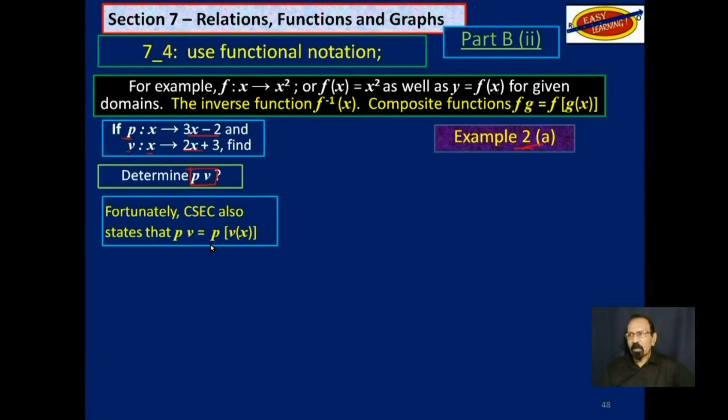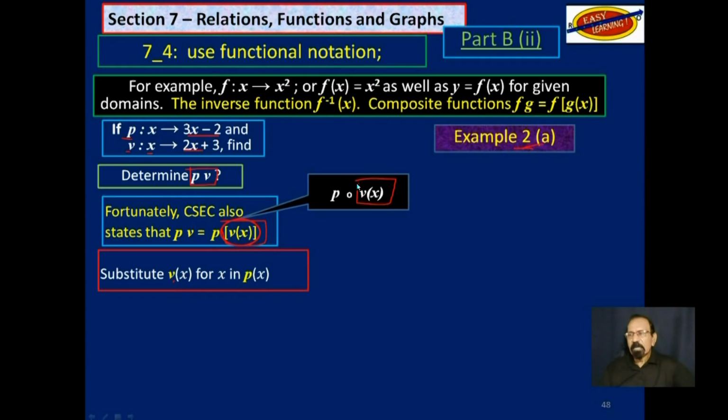So that will be the function p of v of x. So now we are going to substitute v of x in p. So in other words, p is the main function, and where this x is, we will substitute this part of v.